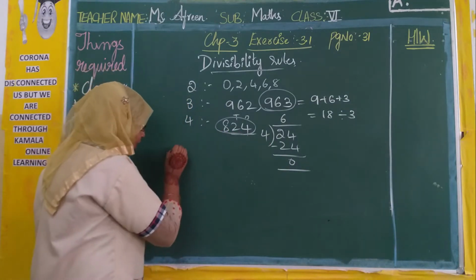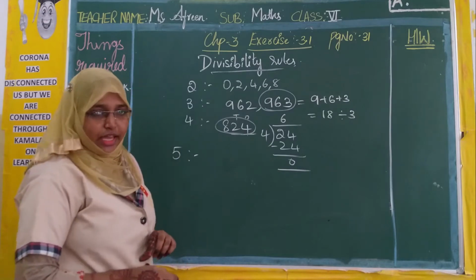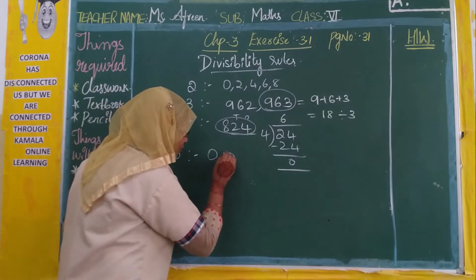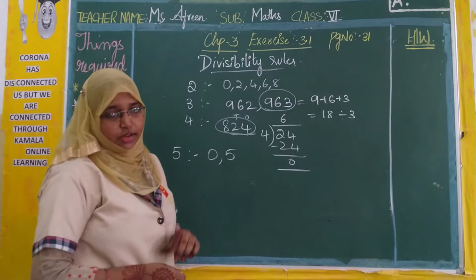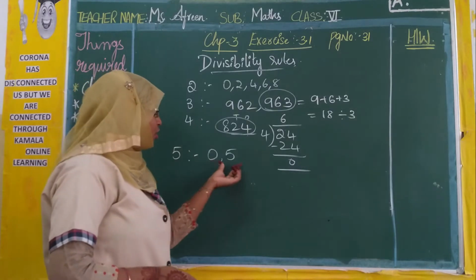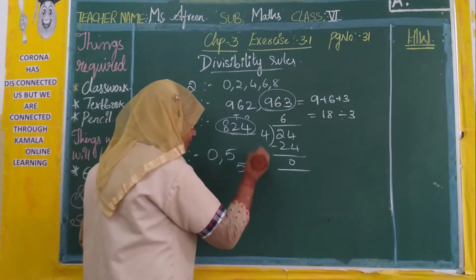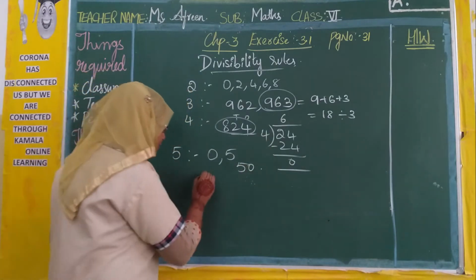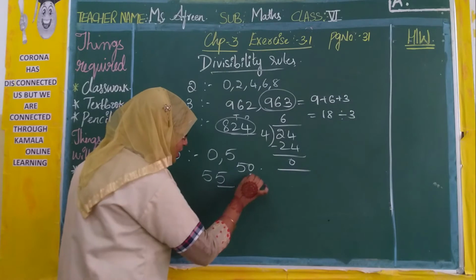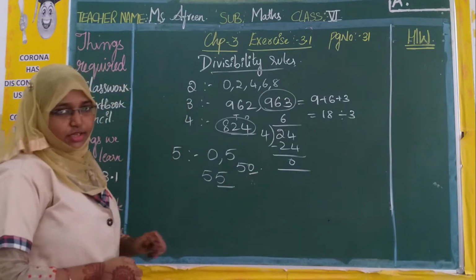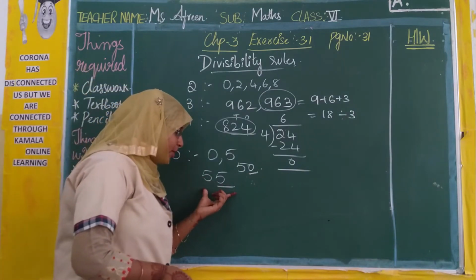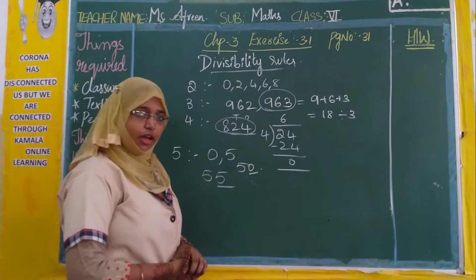Next, rule 5. The digit at one's place should be 0 or 5. The last digit, the digit at one's place should be 0 or 5, then the given number is divisible by 5, like 50 or 55. See, the last digit is 0 and here it is 5. So 55 is divisible by 5 and 50 is also divisible by 5.